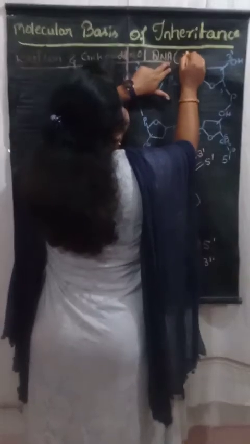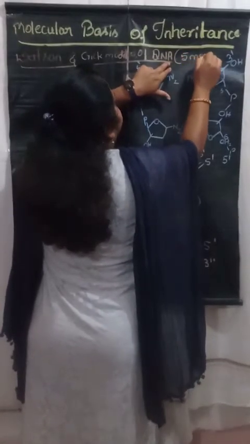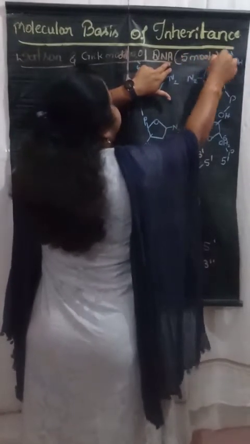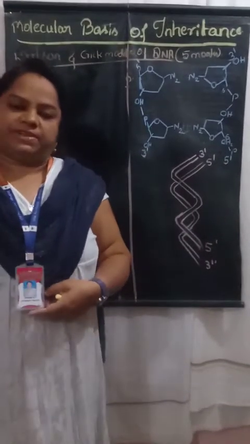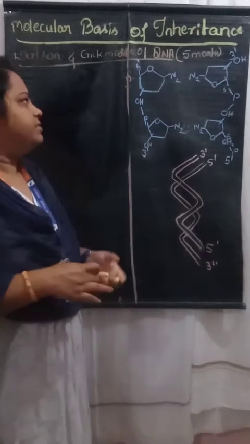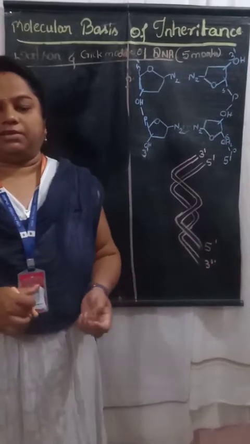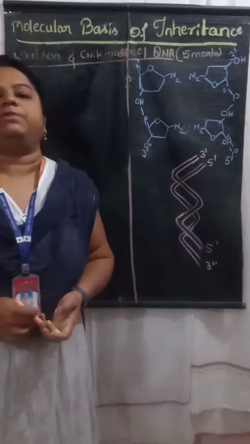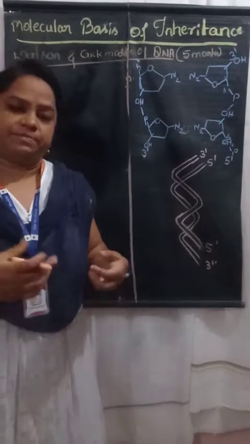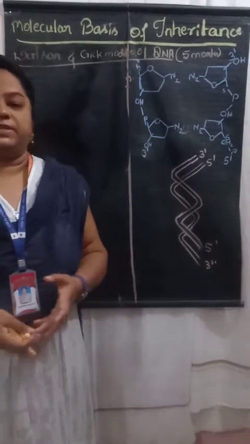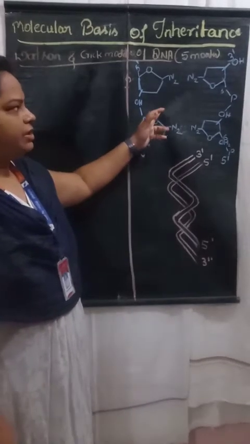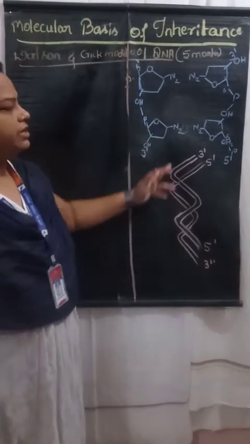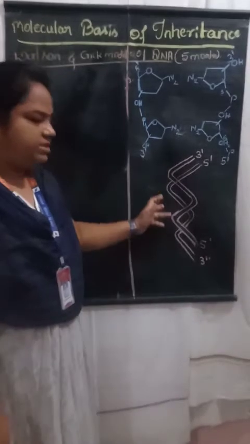In the bracket you can mention, this is very important for the examination, for 5 marks. Every year in the board exam they will ask: explain the Watson-Crick model of the DNA, draw a neat labeled diagram of the Watson-Crick model of the DNA, describe the neat labeled diagram of the Watson-Crick model of the DNA. So they will ask. If anybody is interested in drawing this one also, you can draw, but you have to draw this. This is a must.